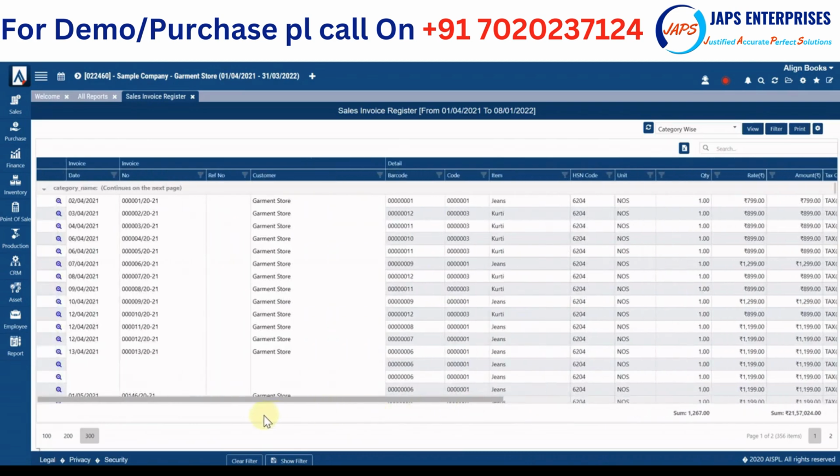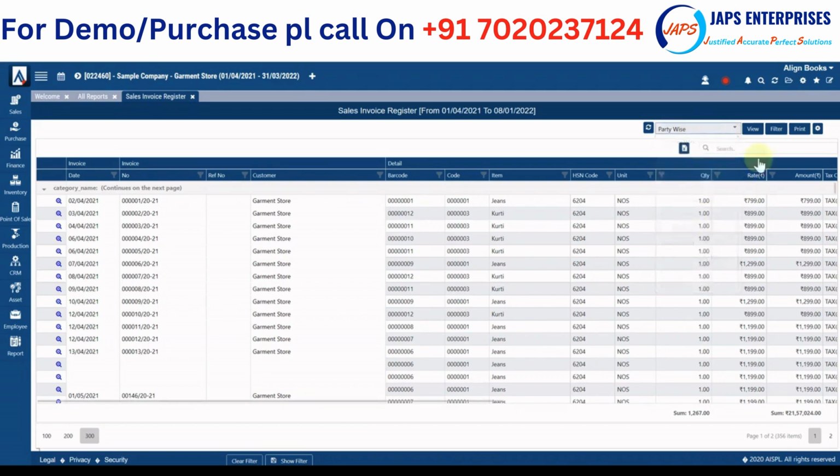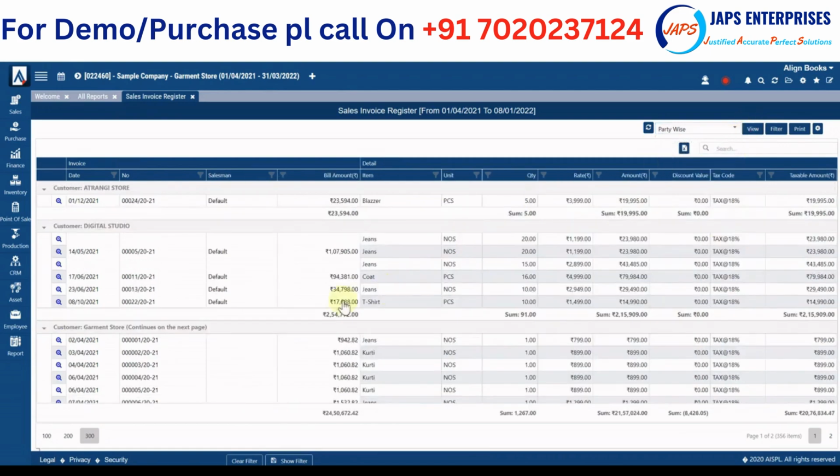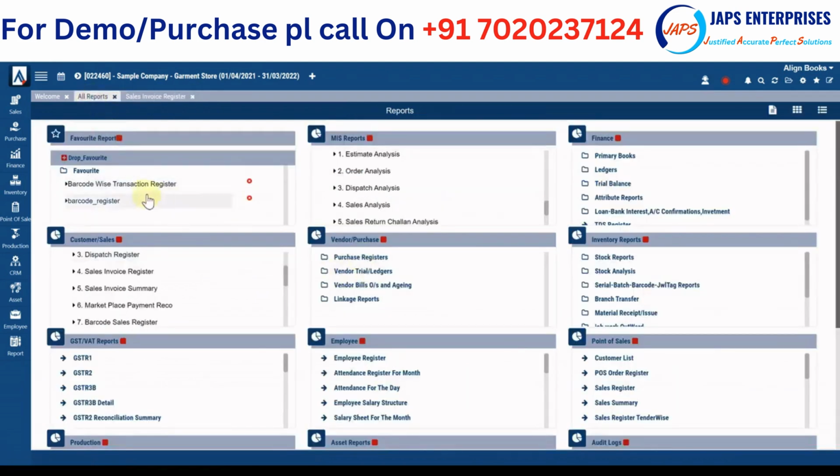Not only that, you can modify or create your own view. Lots of views are provided, like salesman wise view or party wise view. When you click on this view, the sale register is provided on multiple views. Now this report is generated party wise.